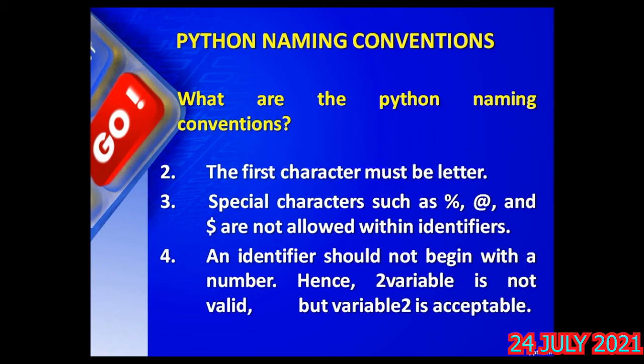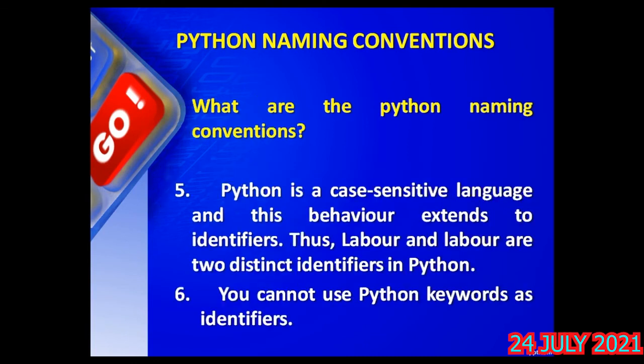An identifier should not begin with a digit, not a number. For example, 2variable is an invalid identifier because it starts with a digit, so it is not valid. Instead of 2variable, if you write variable2, it is a valid identifier. Next rule: Python is a case sensitive language, and that behavior extends to identifiers. Thus Labor and labor are two distinct identifiers.